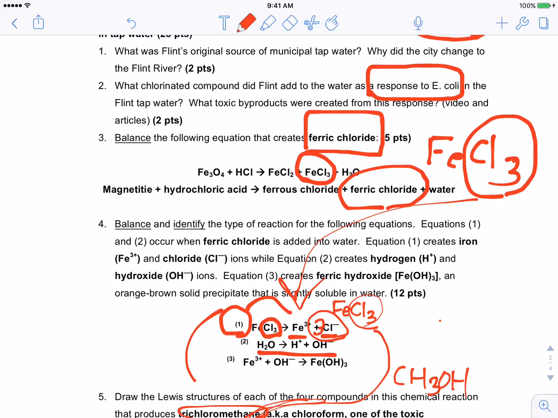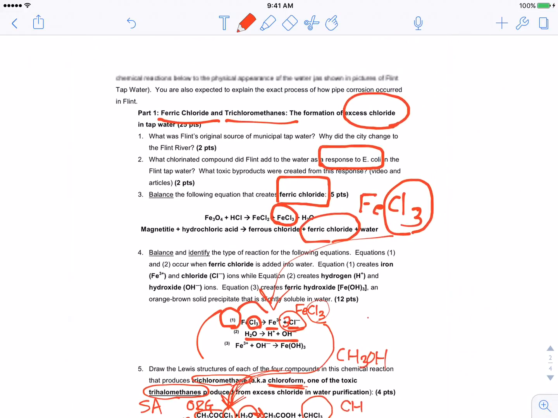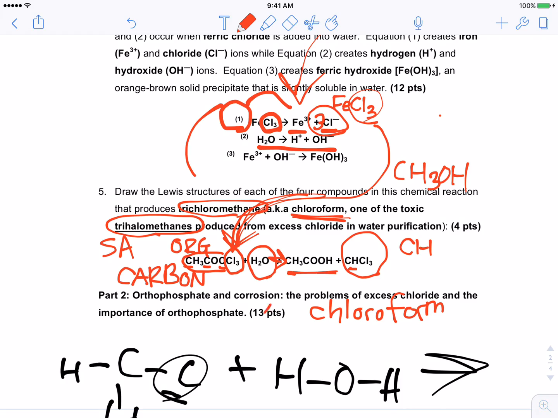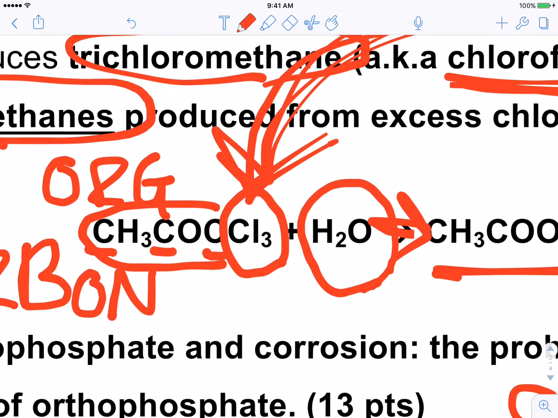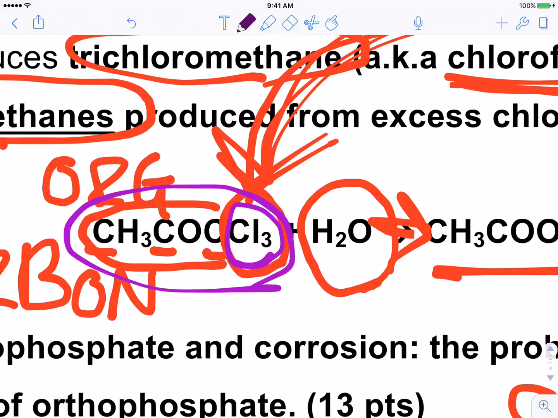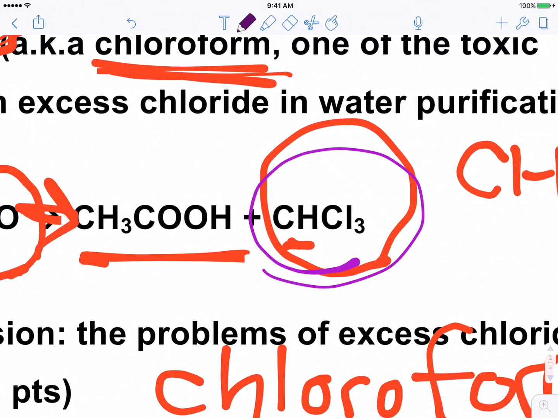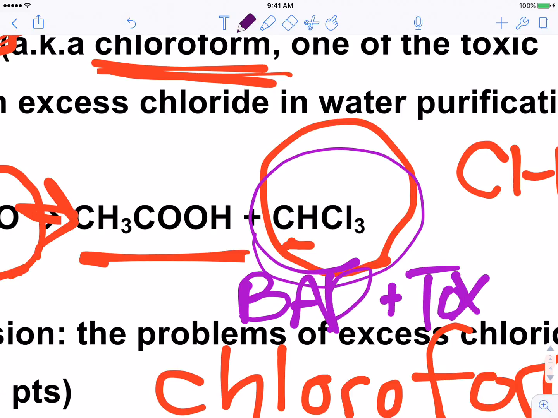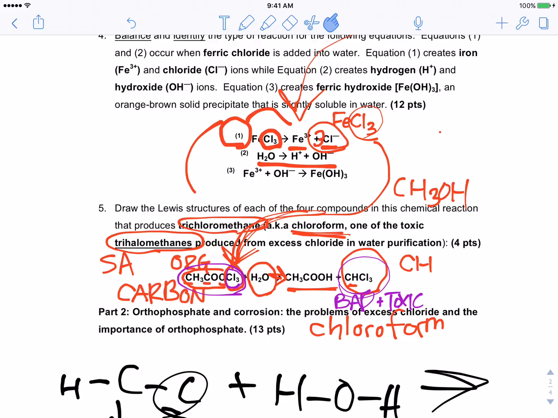Those chlorine ions want to bond with somebody. So where do they bond? They go to our organic matter right here, this guy, and then in the water, that organic matter with the 3 chlorines attached makes this guy, chloroform. Chloroform is bad and toxic, and that is just one of the problems with Flint water. So I hope that helps.